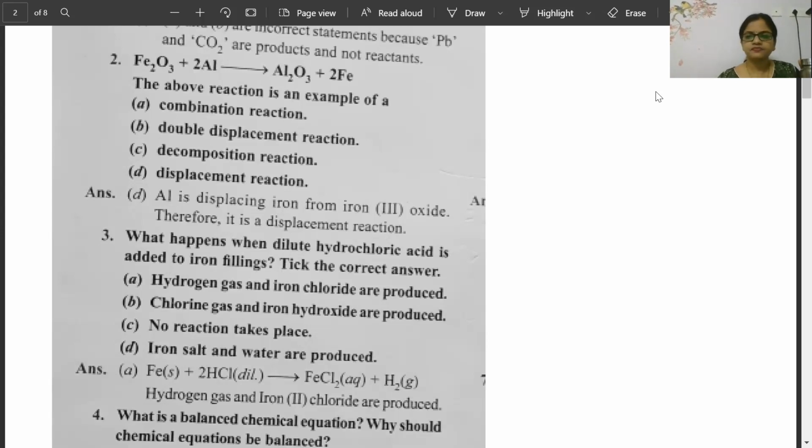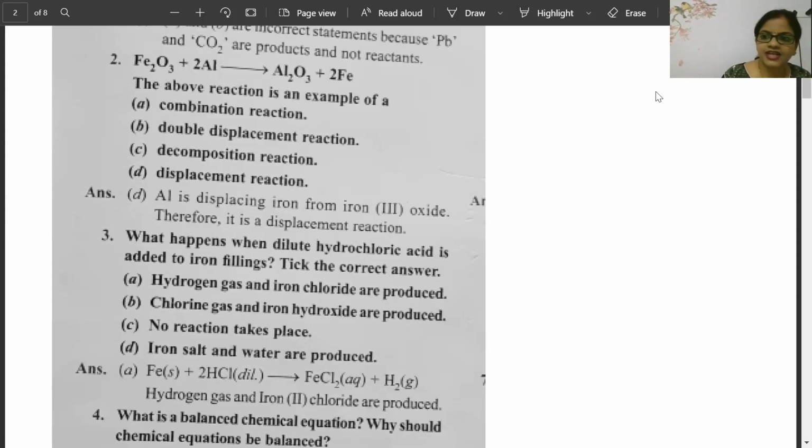Very good, Saranya. Bhumi says a balanced chemical equation has an equal number of atoms of different elements in reactant and product. A chemical equation should be balanced to satisfy the law of conservation of mass.